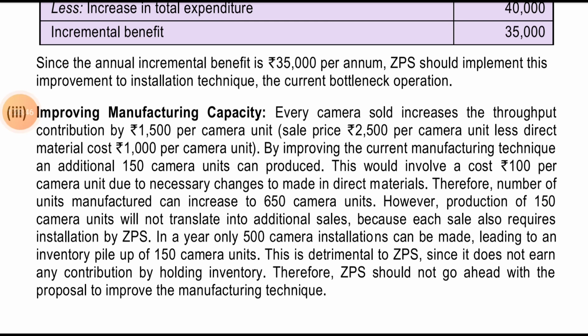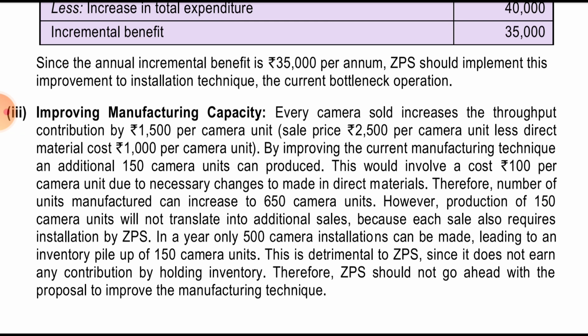Improving the manufacturing capacity. Every camera sold increases the throughput contribution by 1500 per camera unit, with sale price 2500 minus 1000. By improving the current manufacturing technique, an additional 150 cameras can be produced. This would cost 100 per camera unit due to the necessary changes to be made in the direct material. Therefore the number of units manufactured can be increased to 650, 500 plus 150.